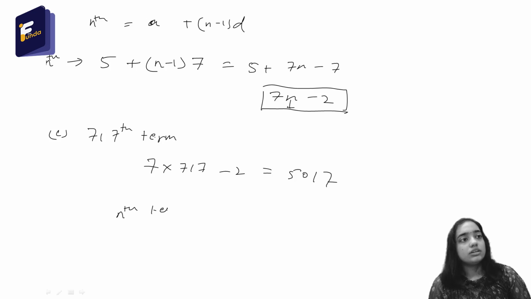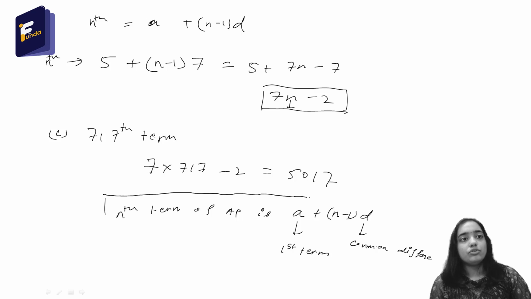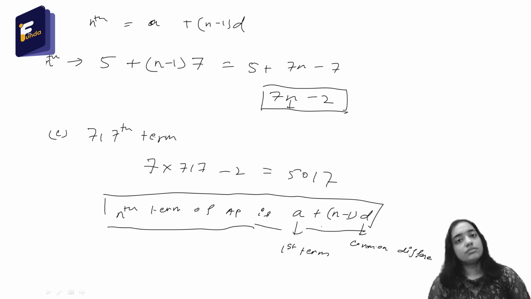The nth term of an AP is a plus n minus 1 d, where a is the first term, n is the term we are finding, and d is the common difference. This you have to remember: a plus n minus 1 d. The nth term of an AP is a plus n minus 1 d. You must always remember this to solve the questions of AP. So let's move to the next question.